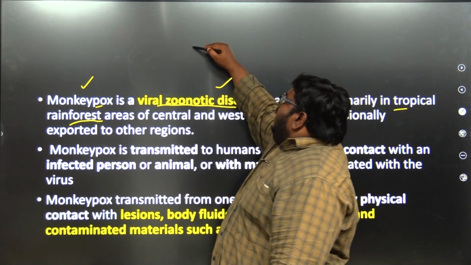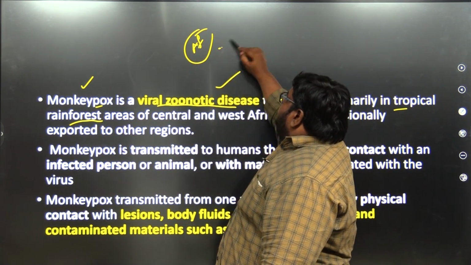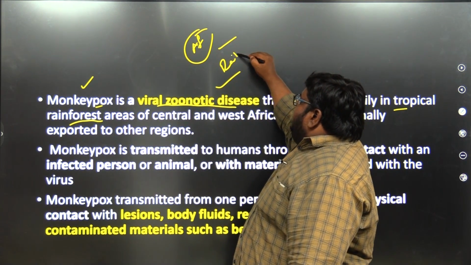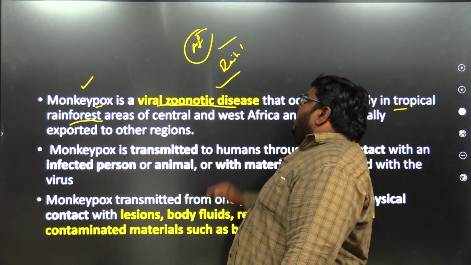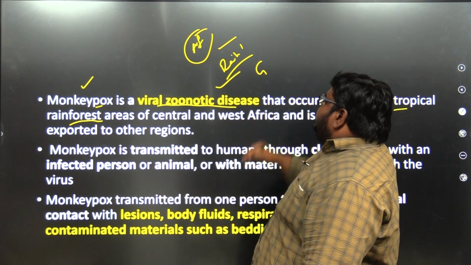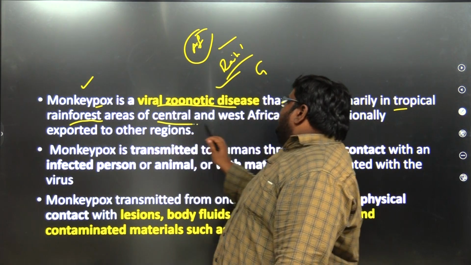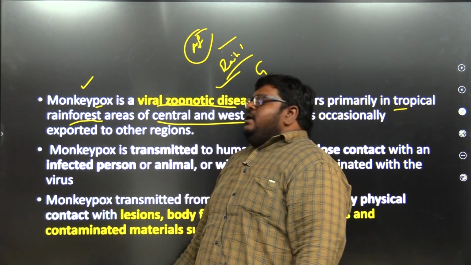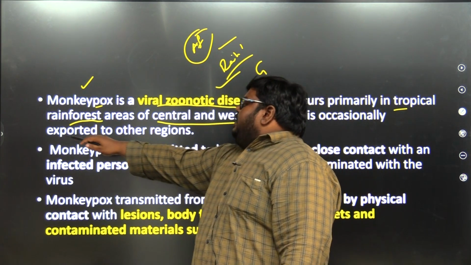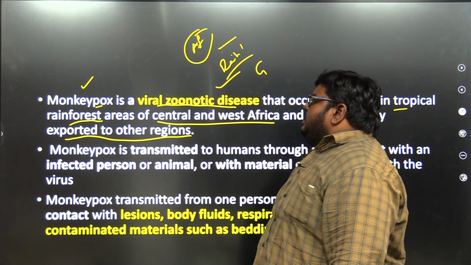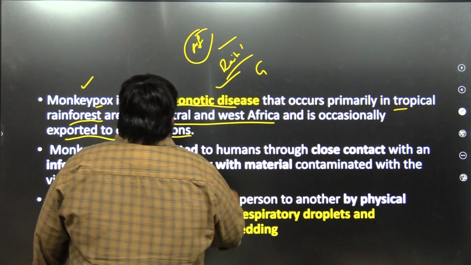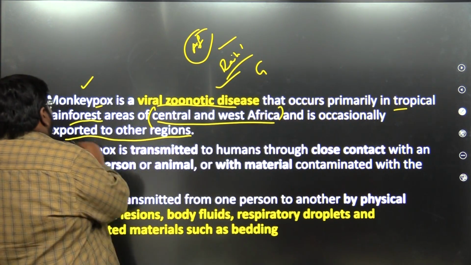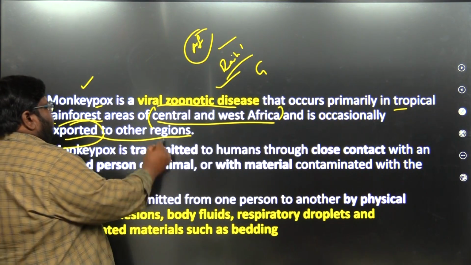Where does Africa belong to? Does it belong to Central Africa? Where does it belong to? Are there rainforests there? Go through your geography, you can find out. Go through your atlas, you can see where these African countries are. So it is actually there. Then it is exported to other regions. It is confined only to these places, the Central and West African countries, but now it got exported to other regions.